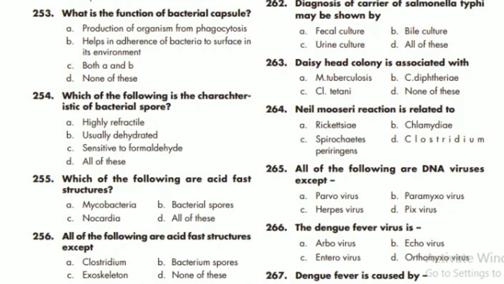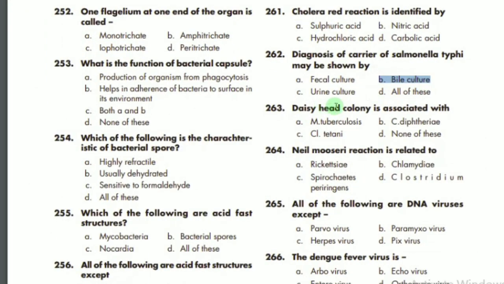It is identified by sulfuric acid. A is the correct option. 262 MCQ says that diagnosis of the carrier of Salmonella typhi may be shown by the bile culture. B is the correct option. Dessy heat colony is associated with Corynebacterium diphtheriae. B is the correct option.